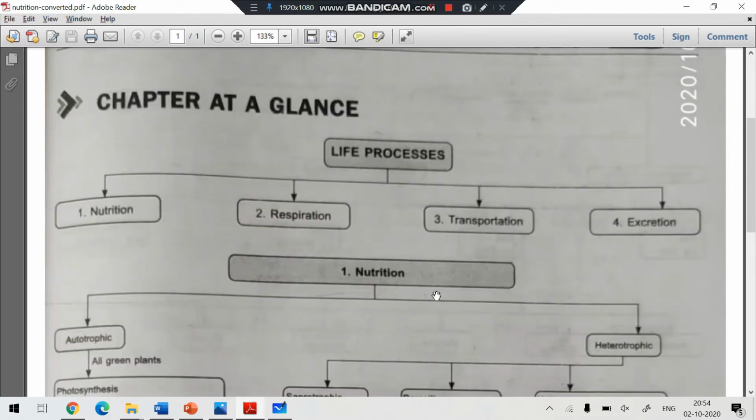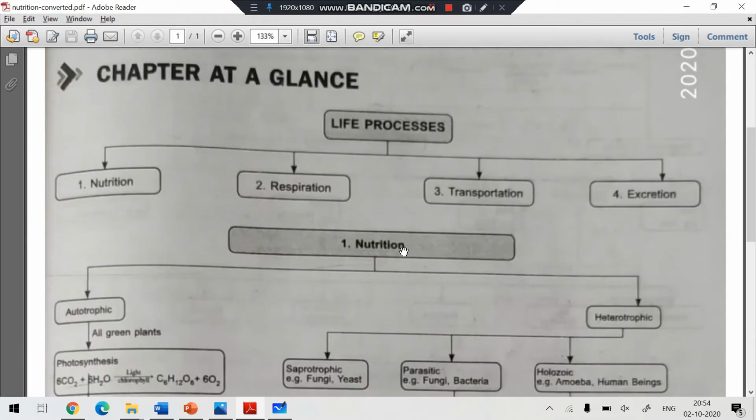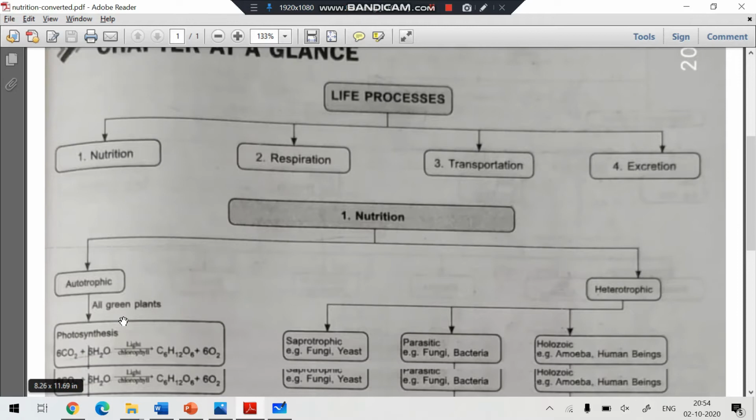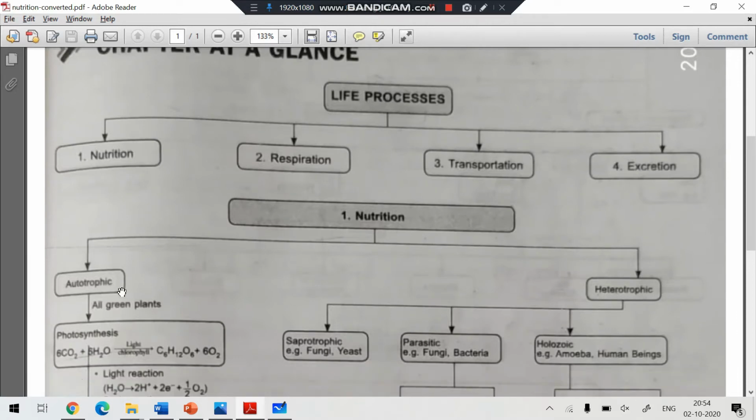First, what is nutrition? Nutrition means the intake of food to get energy. The process of intake of food and utilization by the body is called nutrition. On the basis of how they obtain their food, there are two types of nutrition: autotrophic nutrition and heterotrophic nutrition. The first one is autotrophic nutrition.